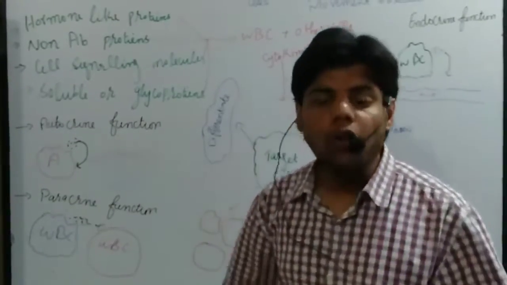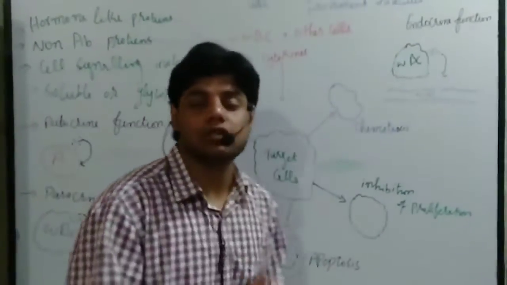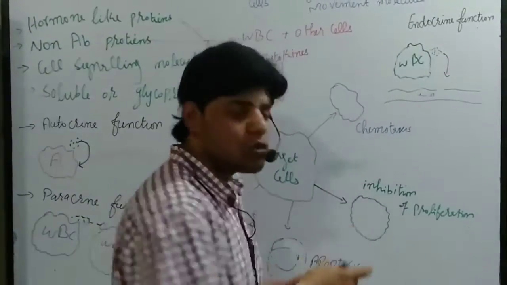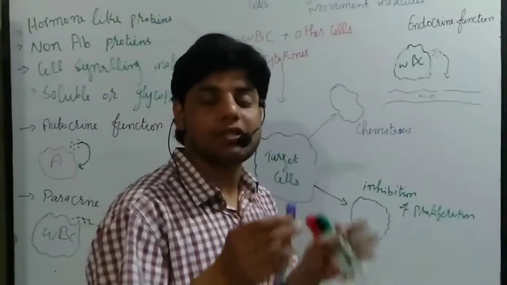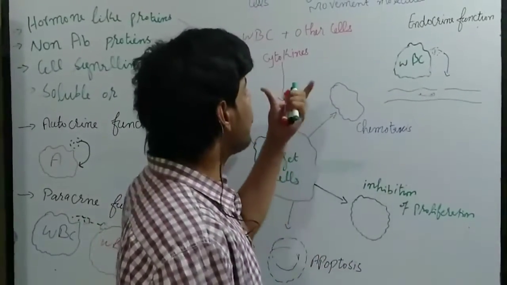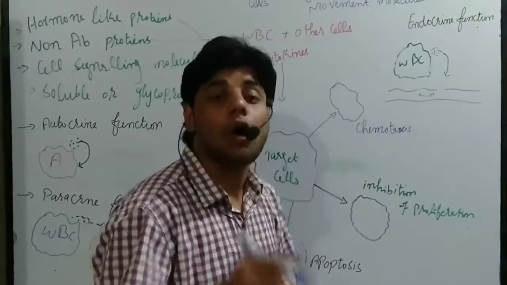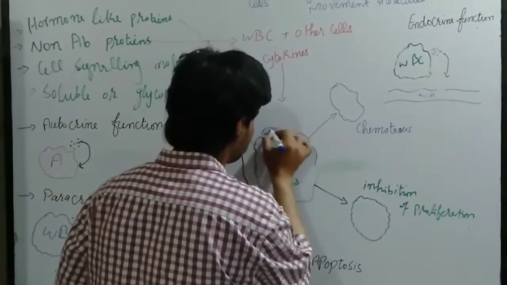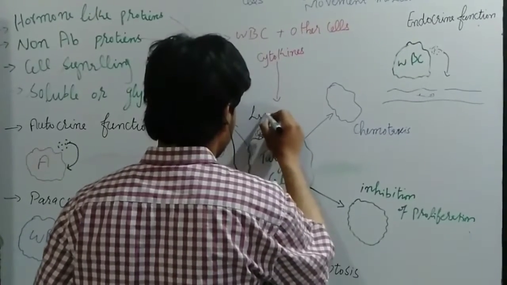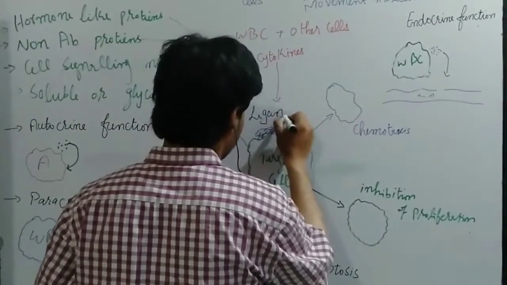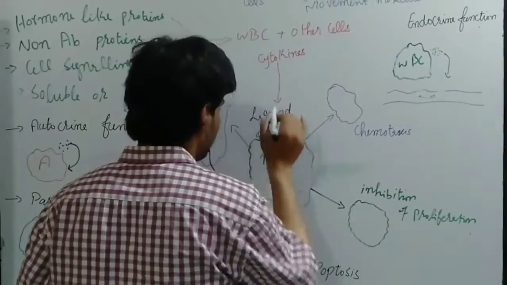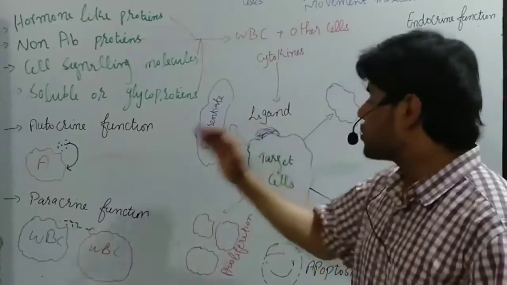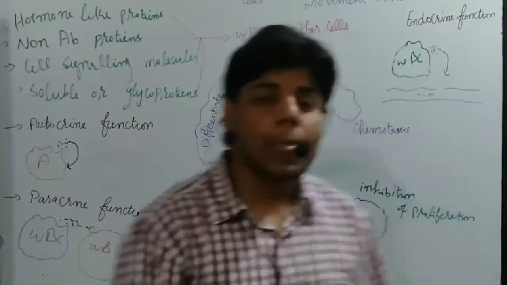Remember, on the target cell there are some extracellular molecules which we call receptors. Each receptor present on the target cell to receive the cytokine signal binds a ligand. Let's suppose these are the ligands.